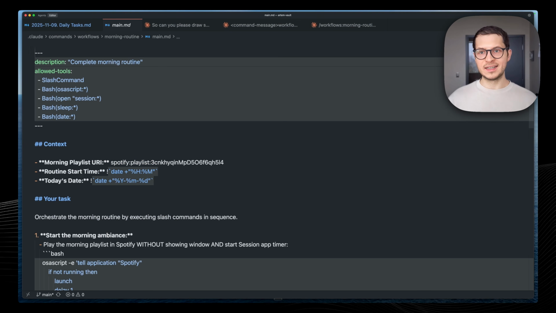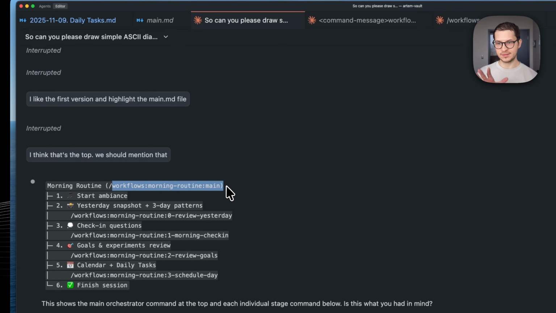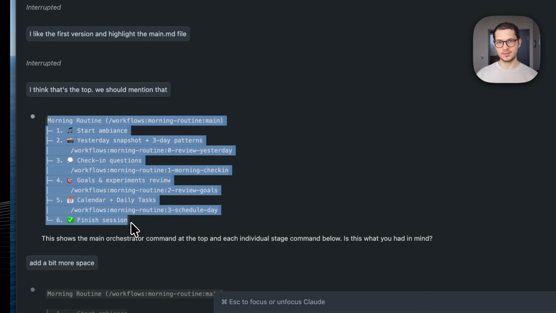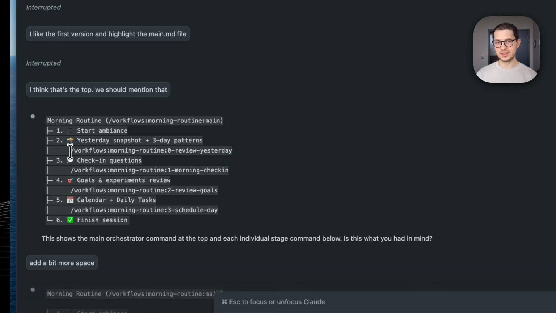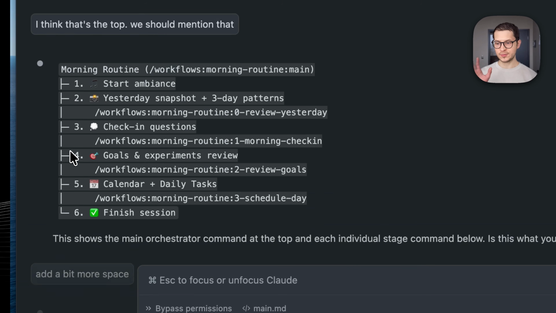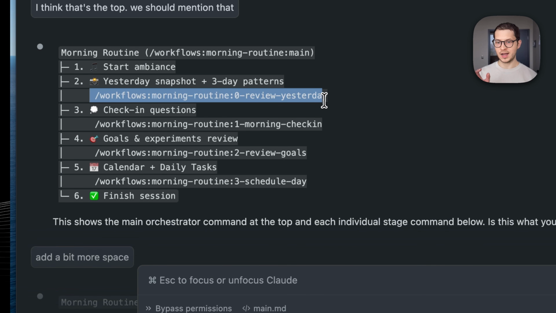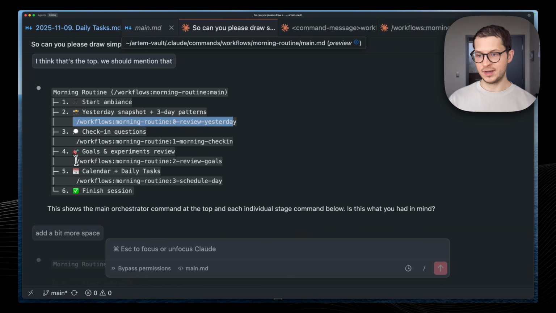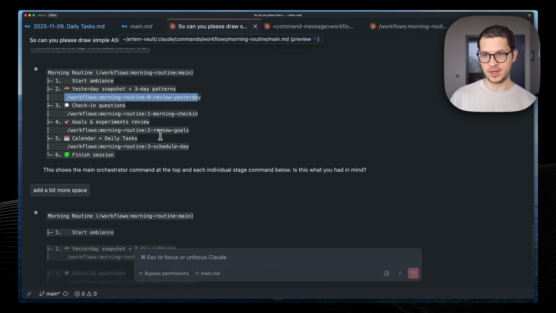I think the interesting part as well is to see how it works under the hood. You have this main file, you have a step-by-step process defined. Each sub-step has its own / command. Here I have a custom / command to review my yesterday. Here I have a / command for morning check-in, for goal reviews, and scheduling my day.